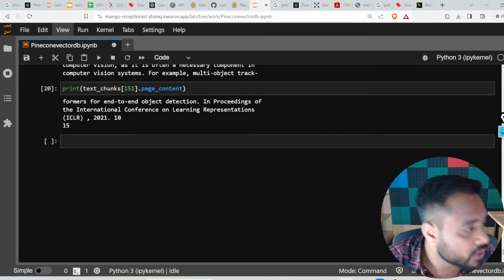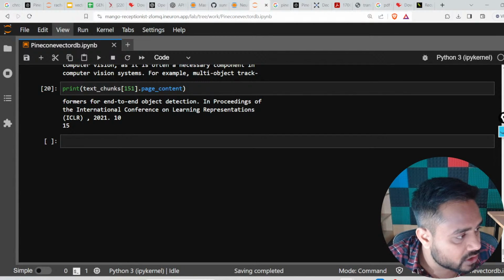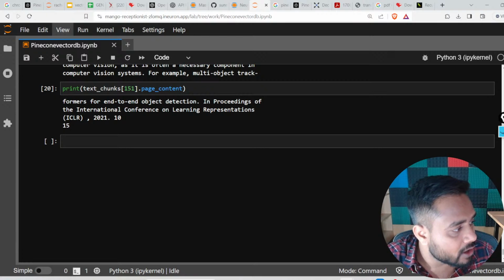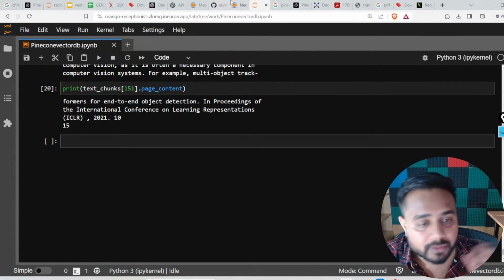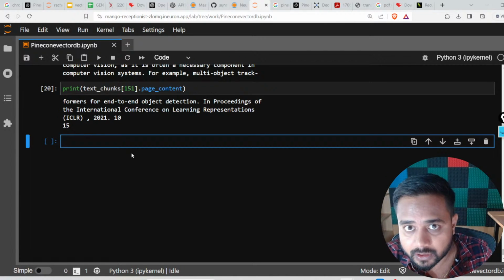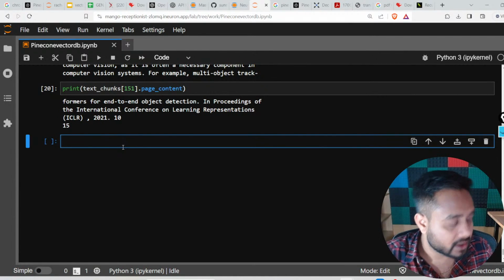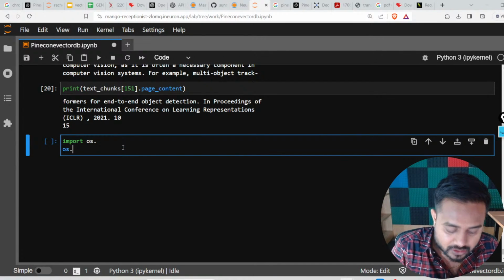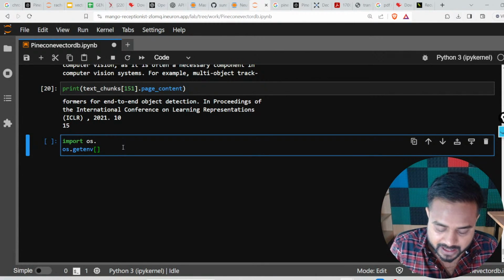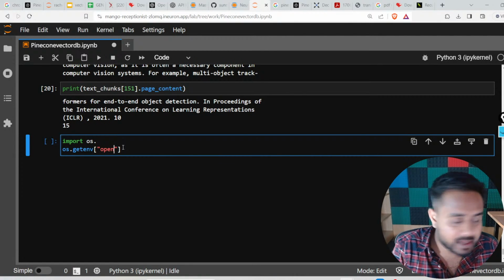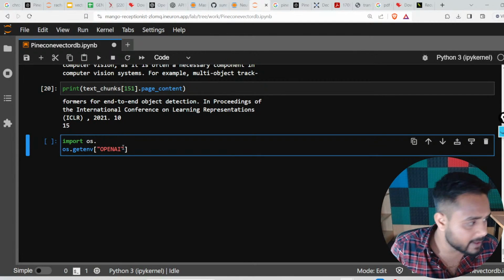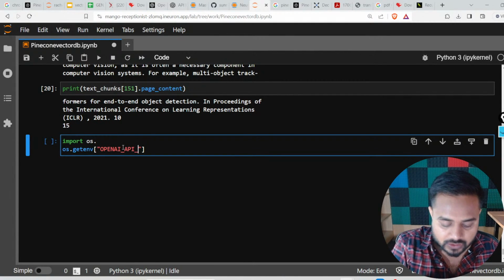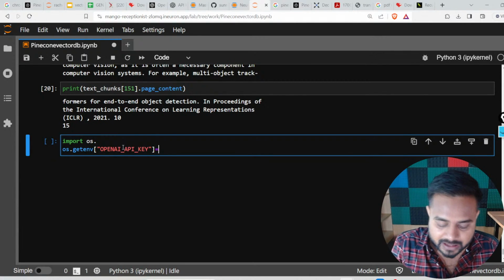Now what I will do after doing this, I have shown you the chunks and all. Now let me show you the next one. Here, first of all, let me set the OpenAI API key. Here I'm going to write import os, and here os dot get env. Now what I'm passing is the OpenAI API key, right? I'm going to set my OpenAI API key. All of it will be in caps: OPENAI underscore API underscore KEY. Got it? Now here I'm going to pass my API key.